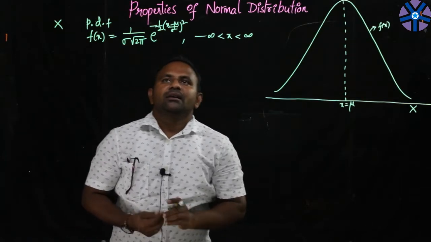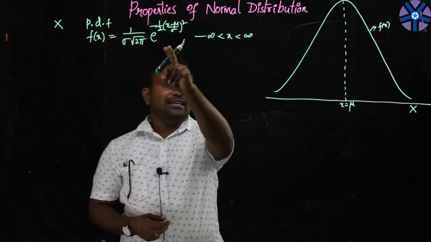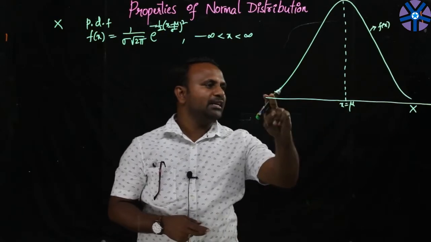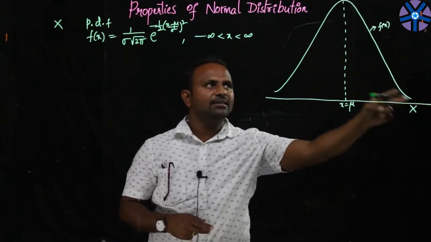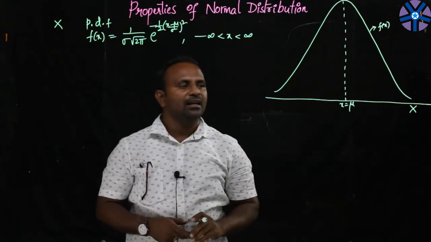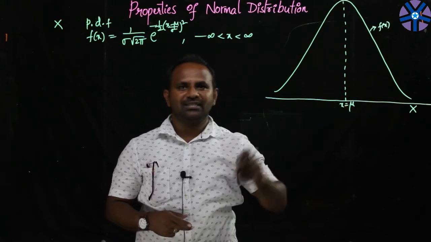See, the mean of this distribution, the center of this distribution, is indicated here as x equal to mu, because we are taking the values of the random variable on the x-axis and the function f(x) on the y-axis. The graph looks this way, for which the mean of the distribution is x equal to mu.